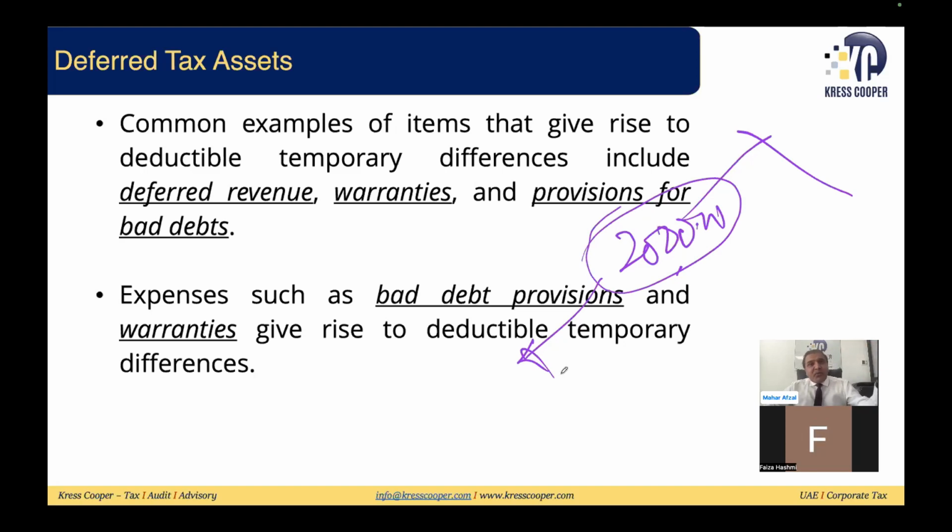Whenever you create the provision, your accounting profit will come down, but this provision will not be accepted by the tax authorities. Your taxable profit will be higher than the accounting profit, and that will lead to a deferred tax asset. In the future, you will be liable to pay lesser tax because you will adjust this current period deferred tax asset in the future.